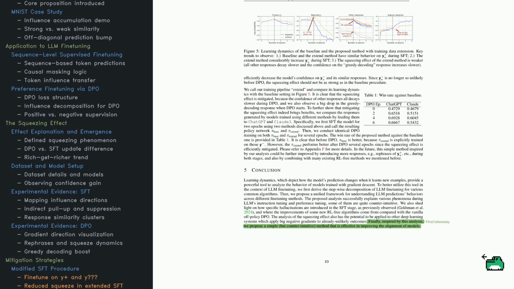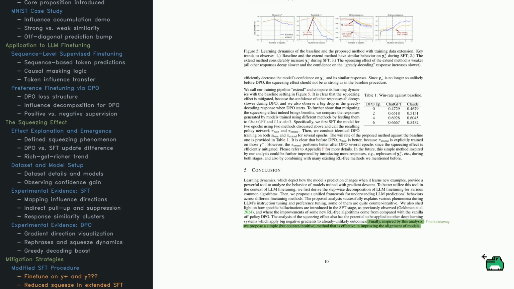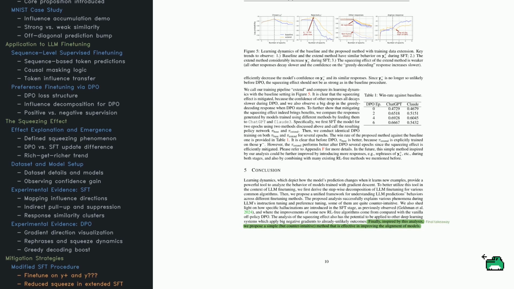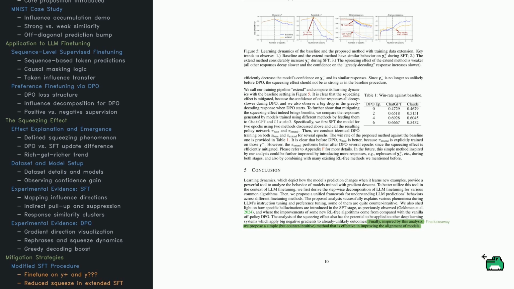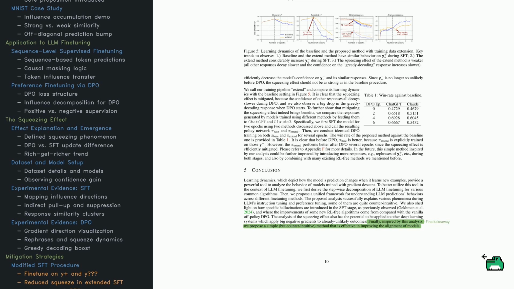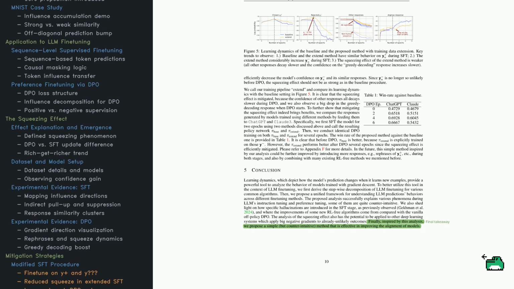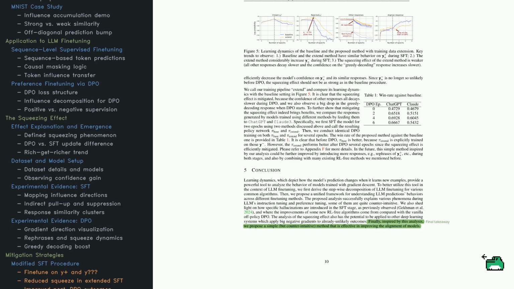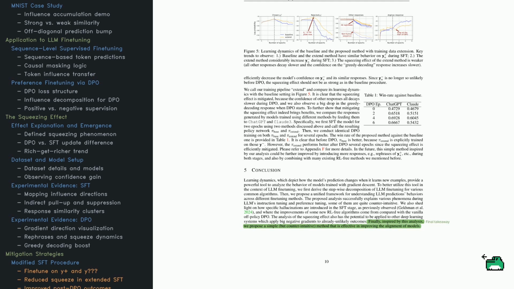That way, when DPO starts, those responses aren't at the bottom of the distribution. The negative gradients aren't as extreme, and the model avoids over-squeezing. Figure 5 shows the results. The baseline and extended models behave similarly on preferred responses, but on rejected ones, the extended model starts with higher confidence during SFT, setting it up for a gentler DPO ride. It also slows the collapse of confidence on irrelevant responses and keeps the top prediction from dominating too much.